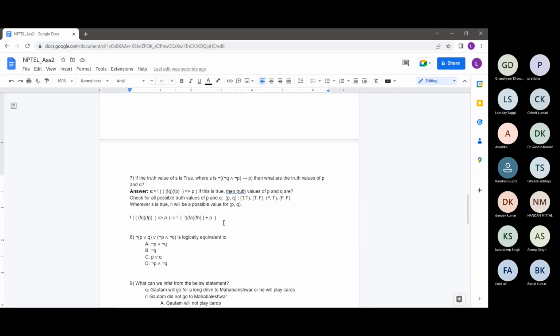And sorry, this was Q and this was P. Further trying to resolve this again, how can we resolve this? I'll now resolve this bunch of not expressions: not of not q times not p. Using De Morgan's law, this will be the negation of negation of q plus negation of p.